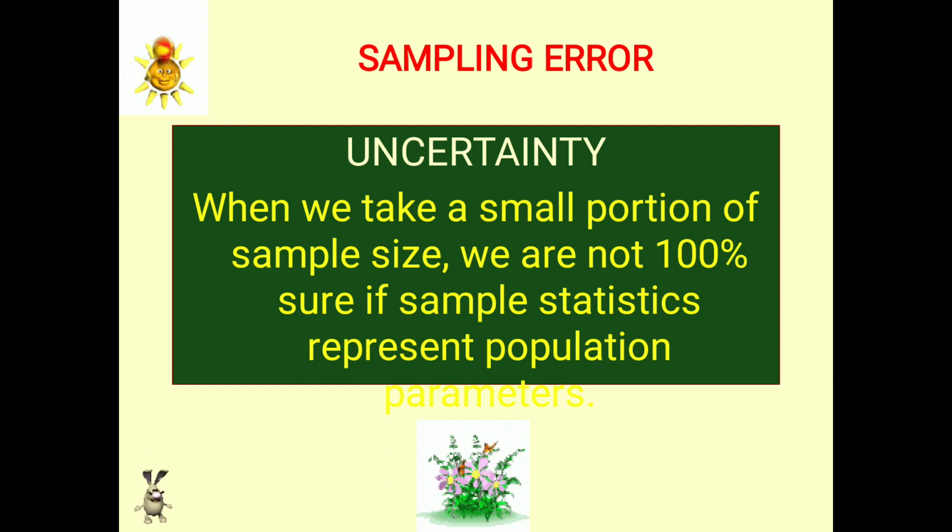But in a sample, the major problem is uncertainty. This uncertainty is also called sampling error. When we take a small portion as a sample, we are not 100% sure whether the sample statistics will represent the population parameters or not. Whatever attributes are there in a sample are called sample statistics, and whatever attributes of the population are there are called population parameters. So sample statistics must match the population parameters, but it's not possible that it will be 100% always. This is called uncertainty, or sampling error.